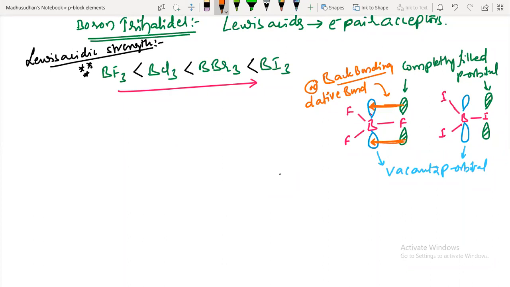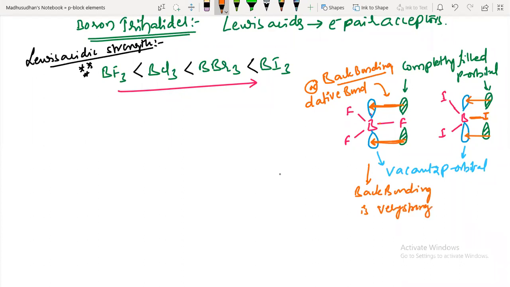Now here some dative bond is there. Here also you can expect a dative bond, but the donation capacity is less. Reason, due to the large gap between boron and iodine. But here, due to the small size of boron and fluorine, they are very close. Back bonding is very strong in this. So shall I write it like this? Back bonding is very strong.